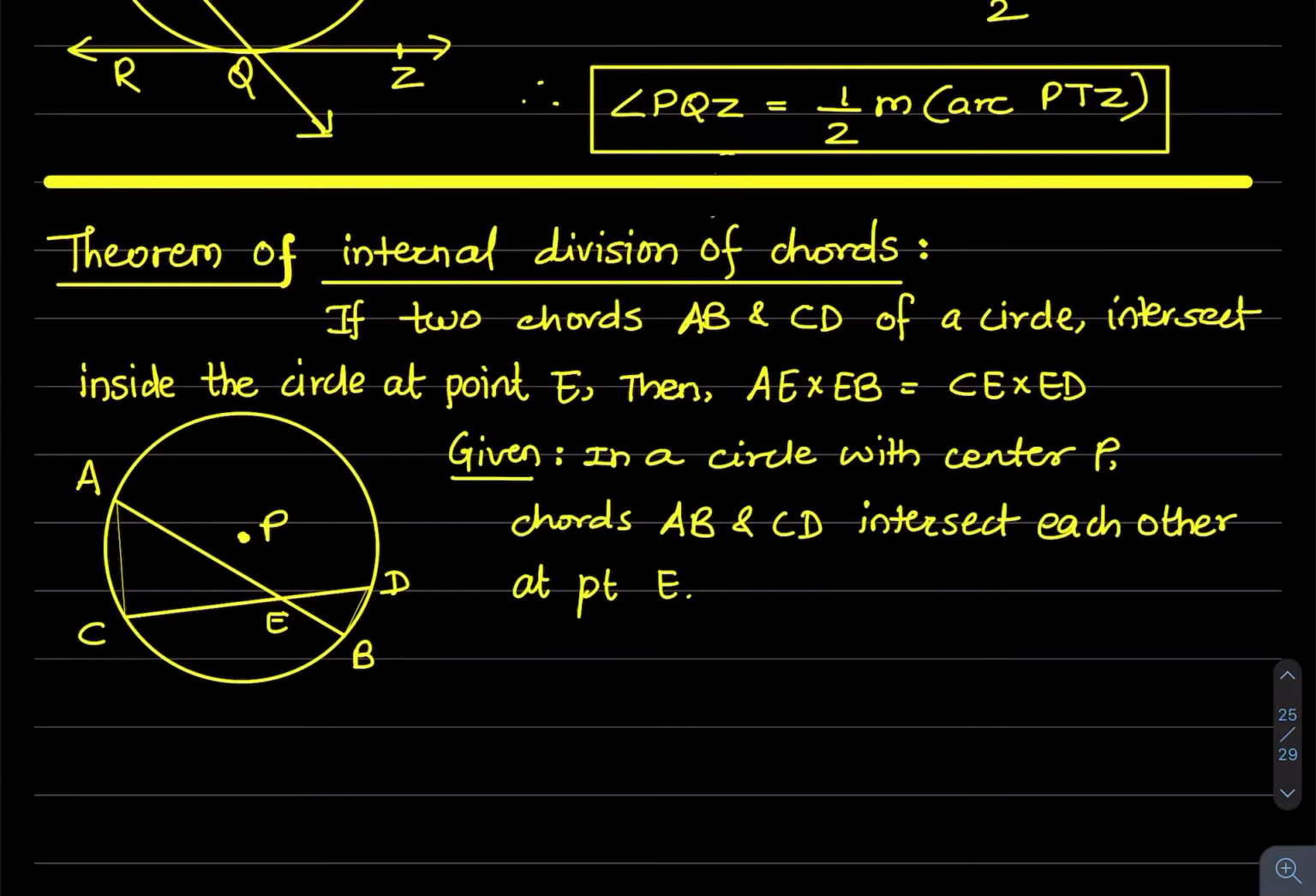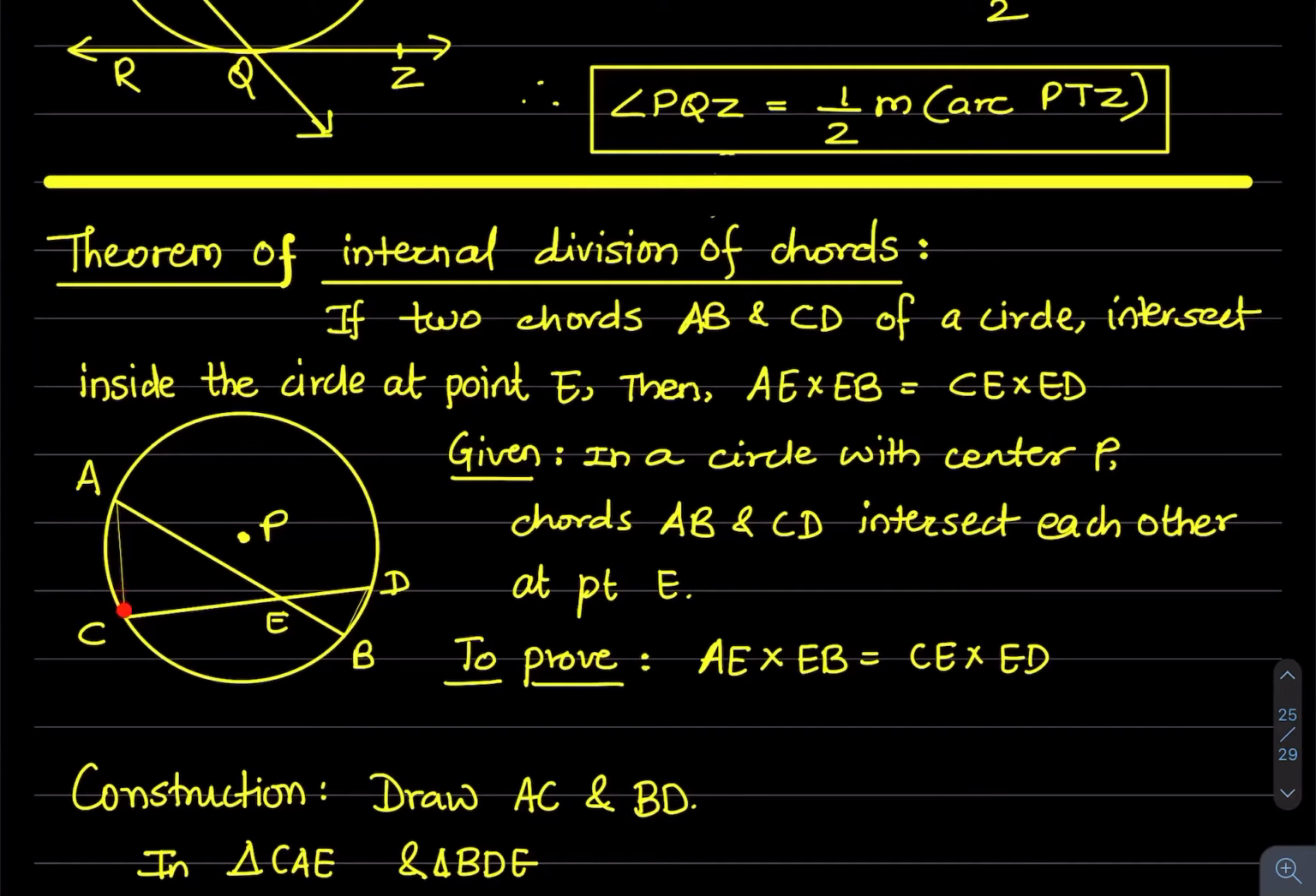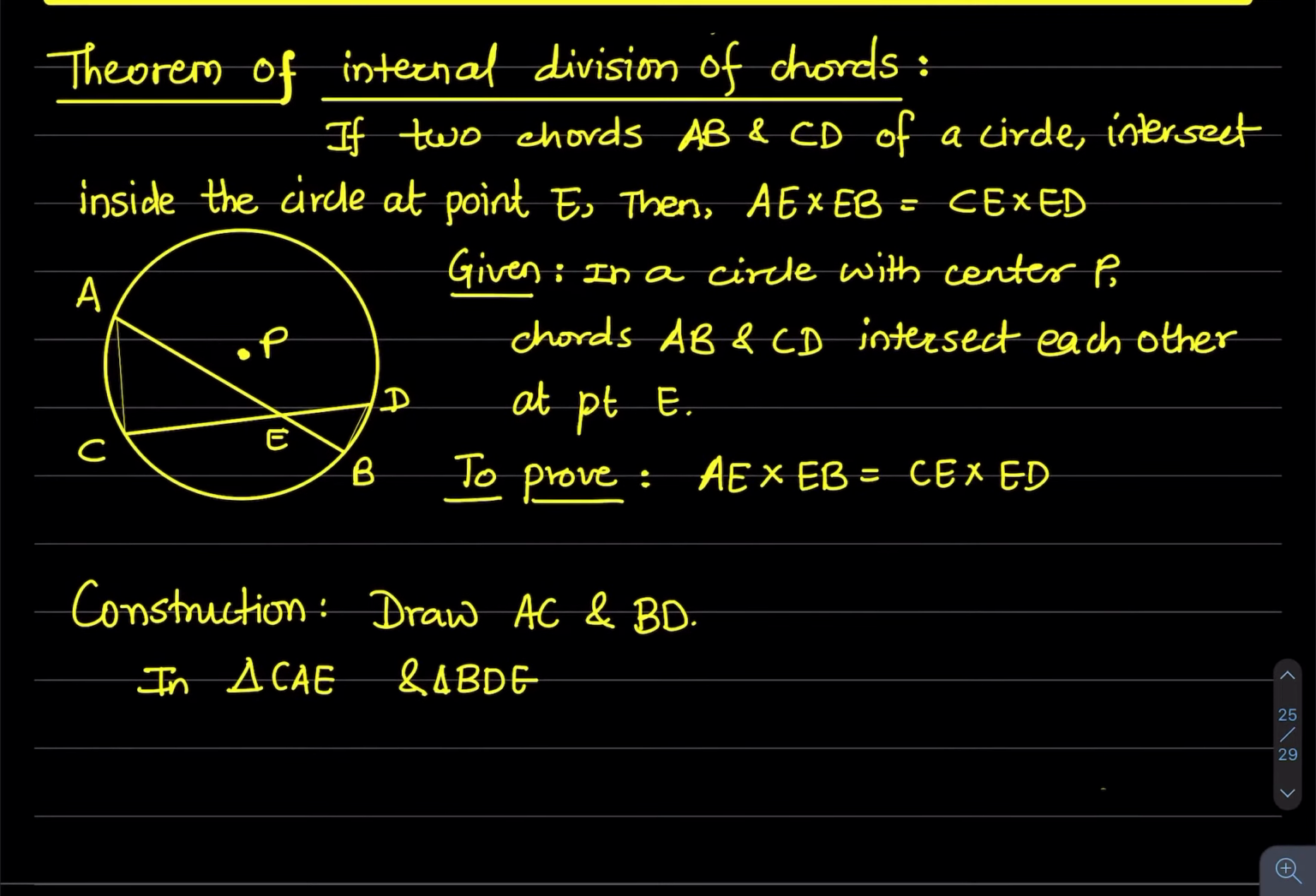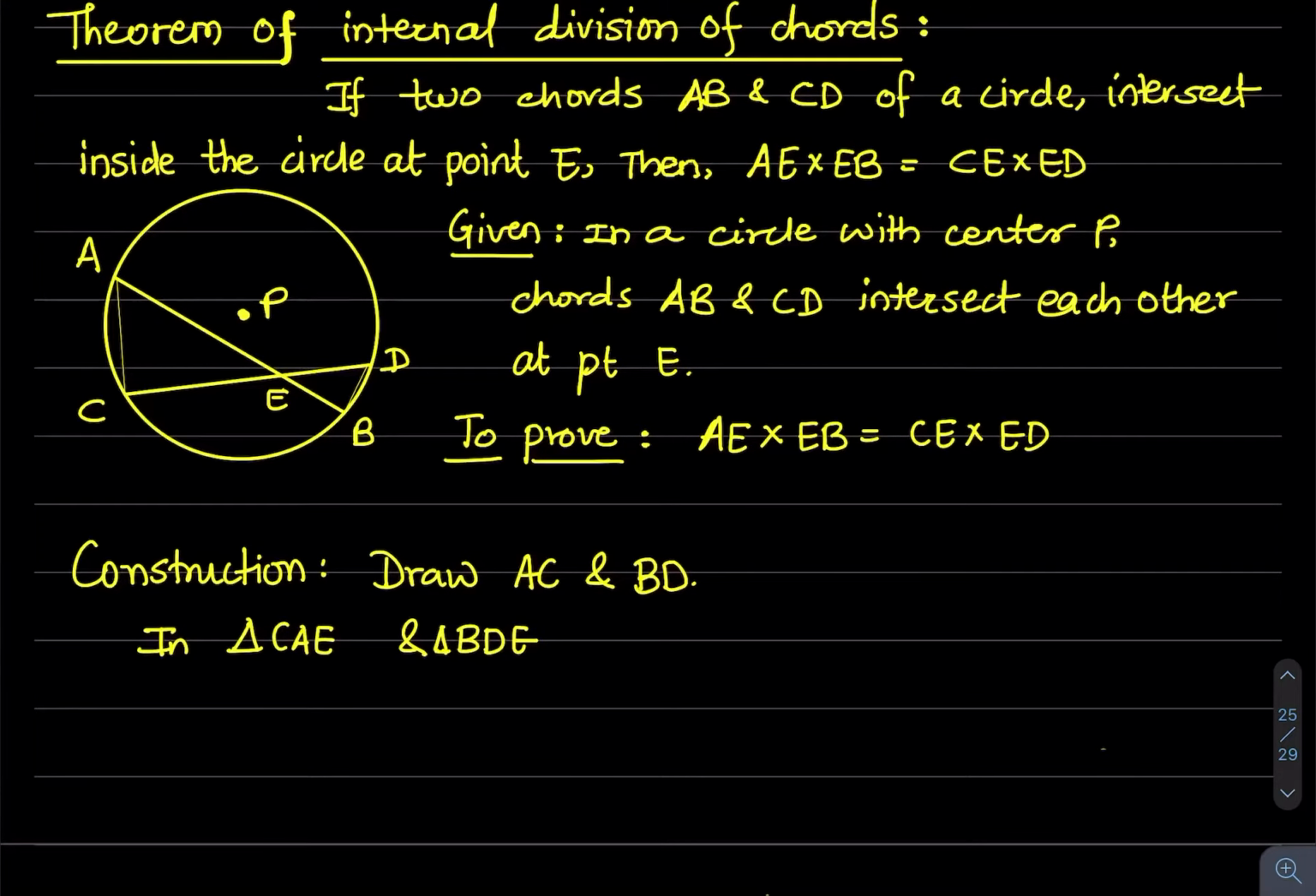Now for given: in a circle with center P, chords AB and CD intersect each other at point E. To prove: AE into EB equal to CE into ED. Now for construction, draw AC and BD. Now we will divide this figure into two triangles, this one, and now by showing the two triangles are similar we will get our result.